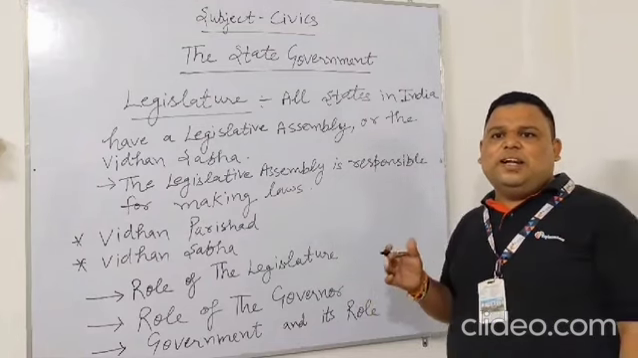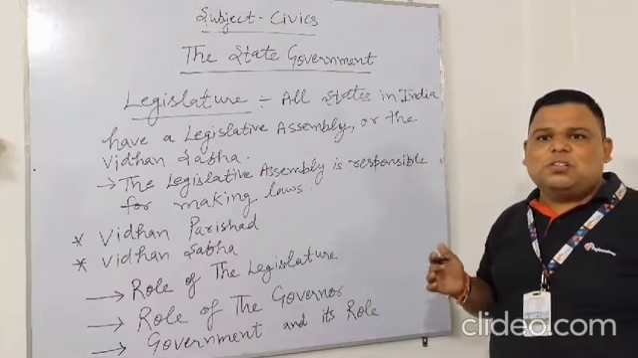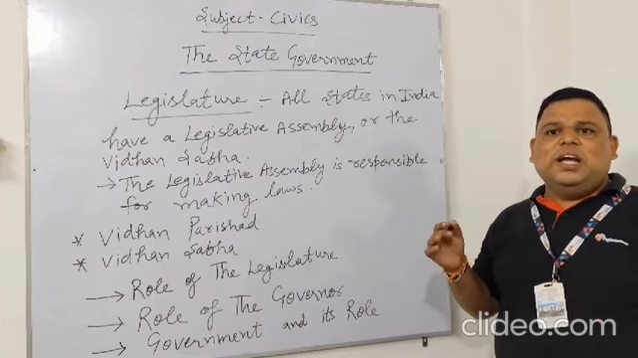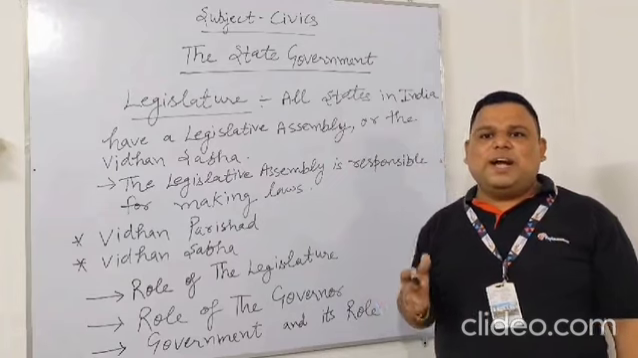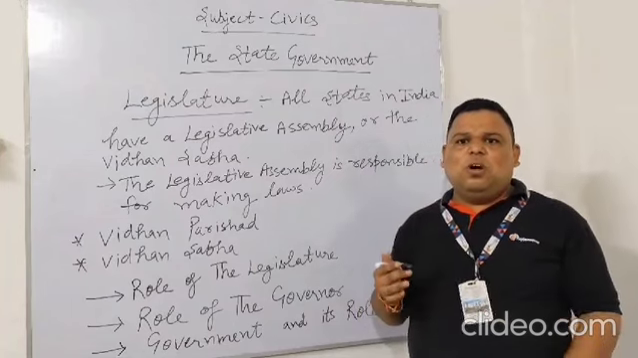Any decision that the chief minister and his council make has to be first approved by the legislative assembly. The legislative assembly also approves the budget. It decides how the government spends its money. It authorizes and supervises all the works.